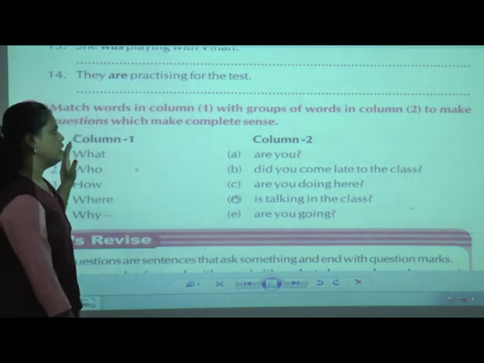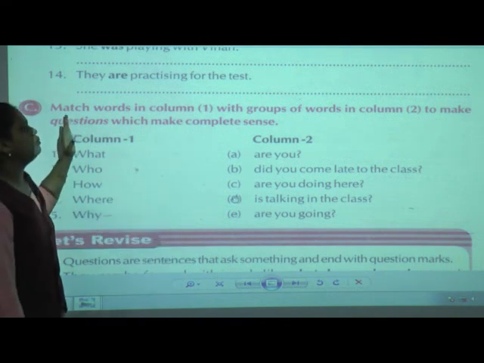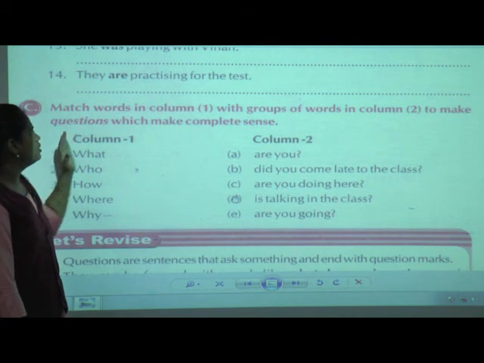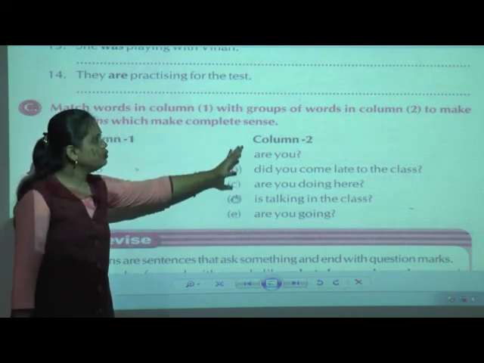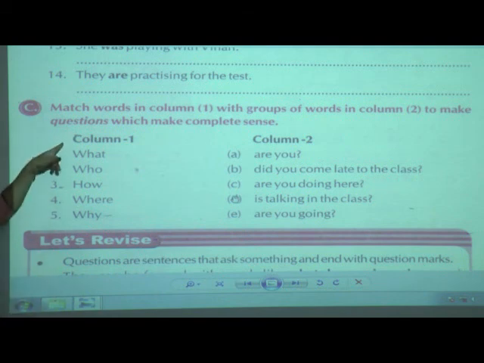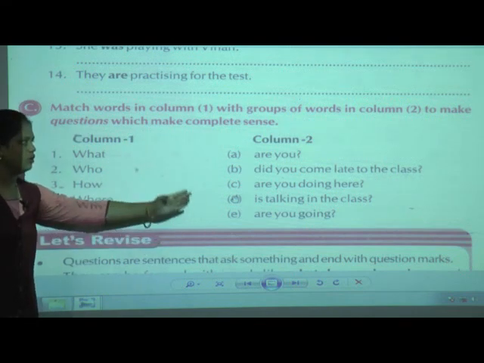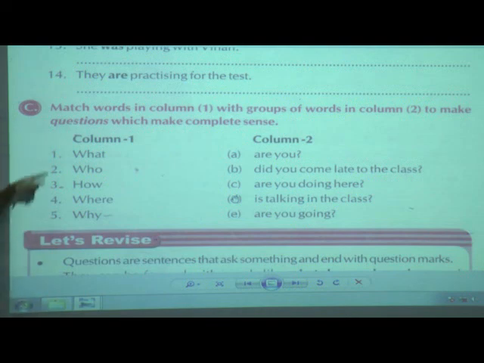One by one we are going to match the column A words to the column 2 groups of words. Column A is given here. Once we read column A, then once again we read column 2.